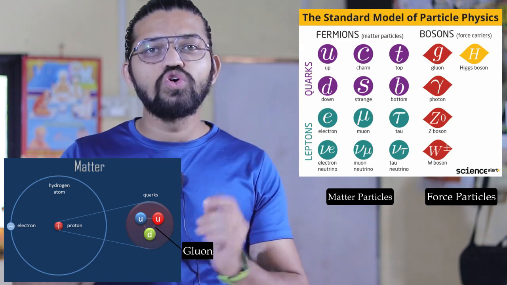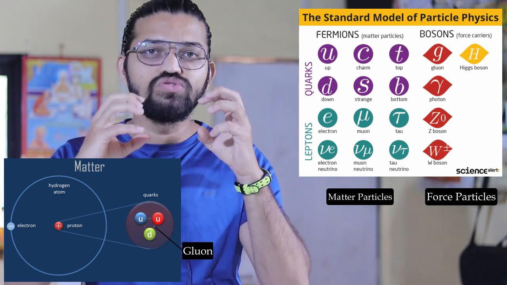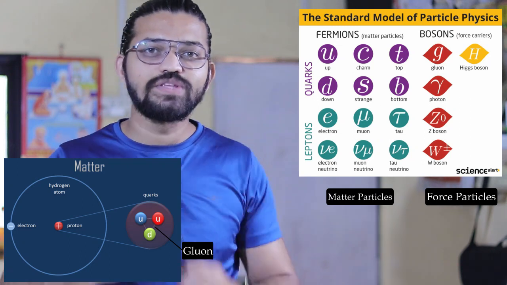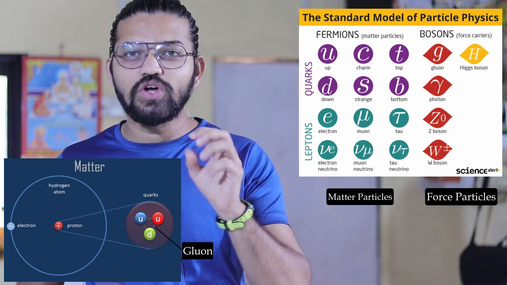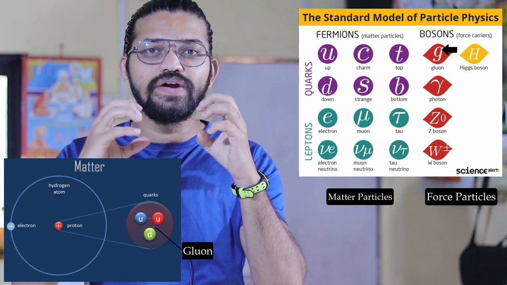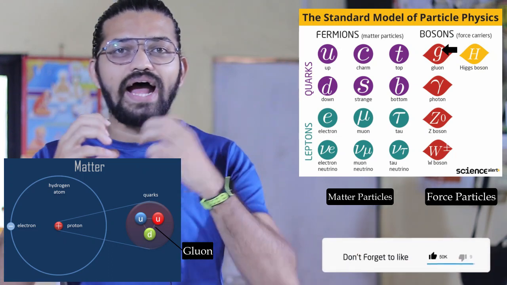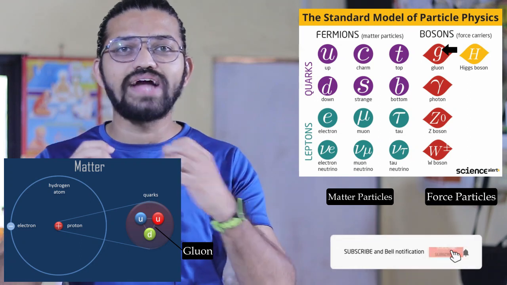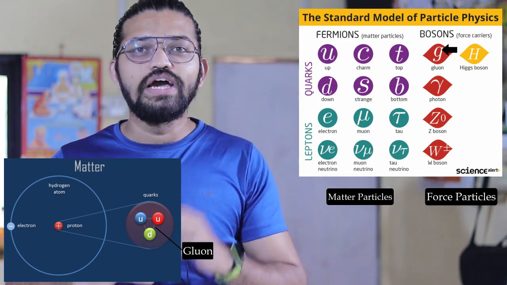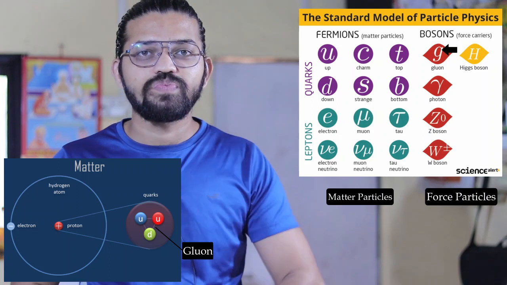So over here the force particle which binds these quarks together is the gluon. So basically these gluons bind the two up quarks and one down quark together in the proton of the hydrogen atom.